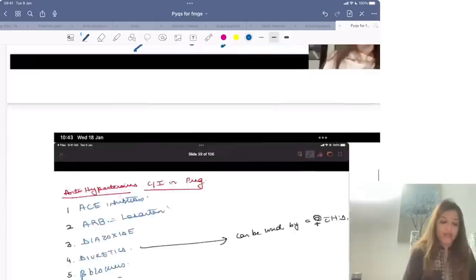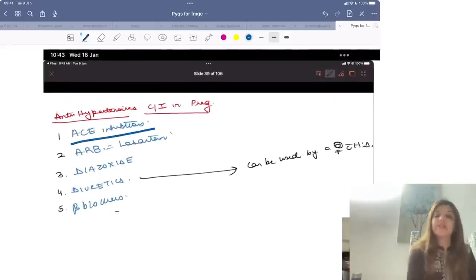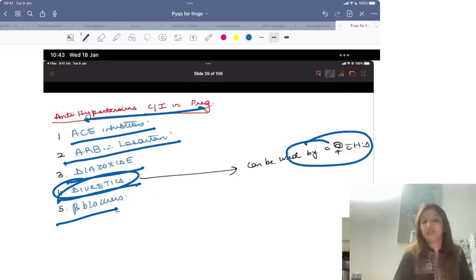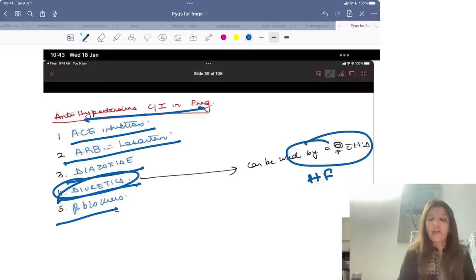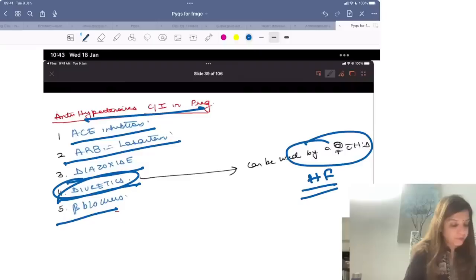Okay. What are the antihypertensives which are contraindicated in pregnancy? So ACE inhibitors, angiotensin receptor blockers, diazoxide, diuretics and beta blockers. These are antihypertensives which are contraindicated in pregnancy. Diuretic is contraindicated as an antihypertensive. But if your pregnant female has heart disease, that is heart failure, then you can use a diuretic. As an antihypertensive, it is contraindicated. Right?